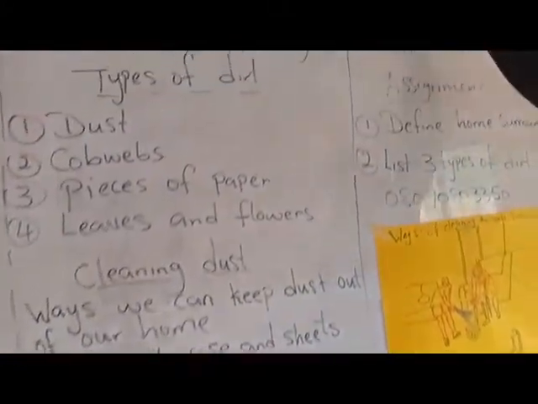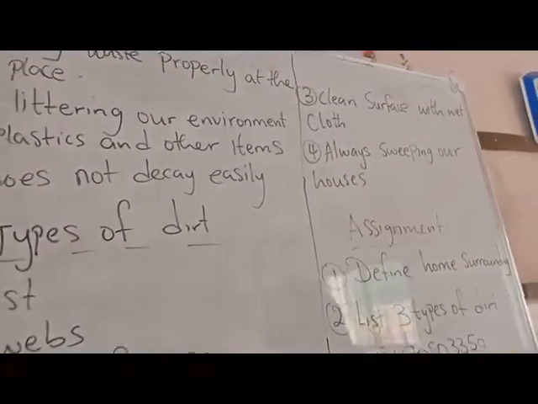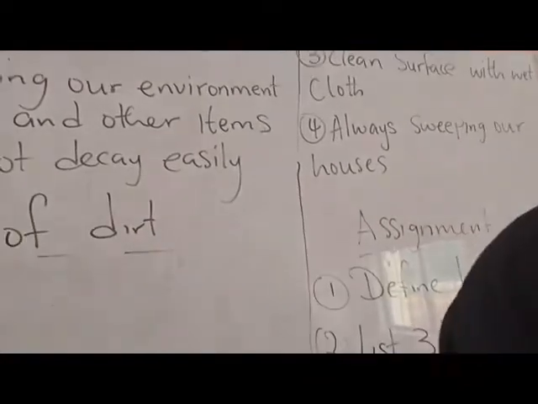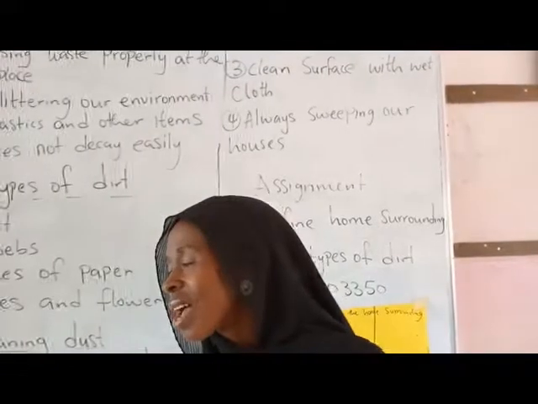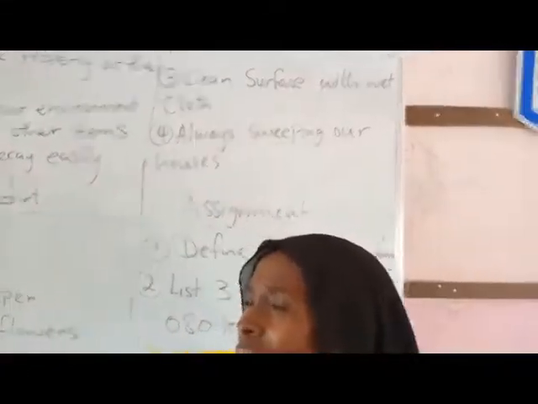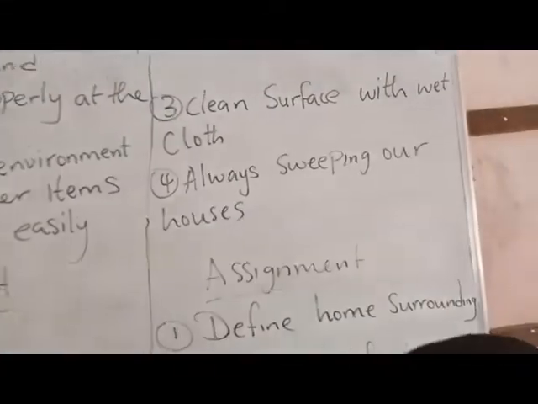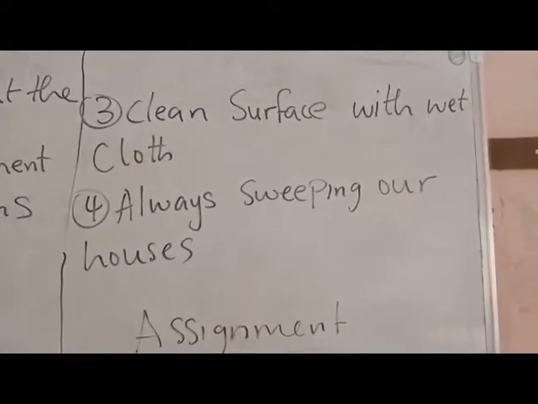Number 3, clean surfaces with a wet cloth. When you find out that your surface or your table is dirty, your kitchen cabinet is dirty, you should look for a cloth and soak it in water and Omo and clean it properly to avoid cockroaches, to avoid ants and so many insects that are not good.